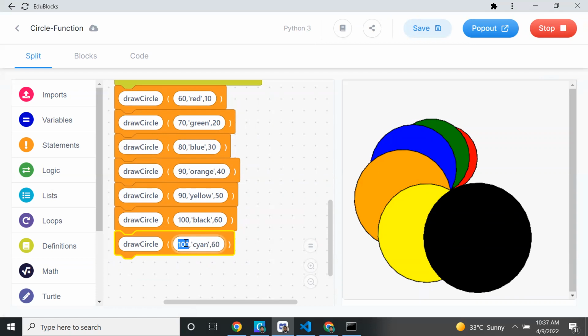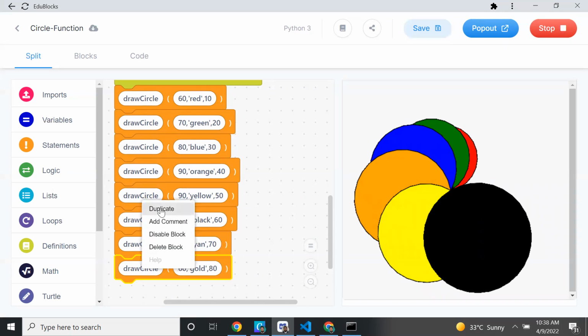I'll reduce the size to 70 again and change the angle to 70. Then purple color. Now reduce. Gold, silver. Is gold color there or not? I don't know. Let me try. Okay, so now gold color, then silver.